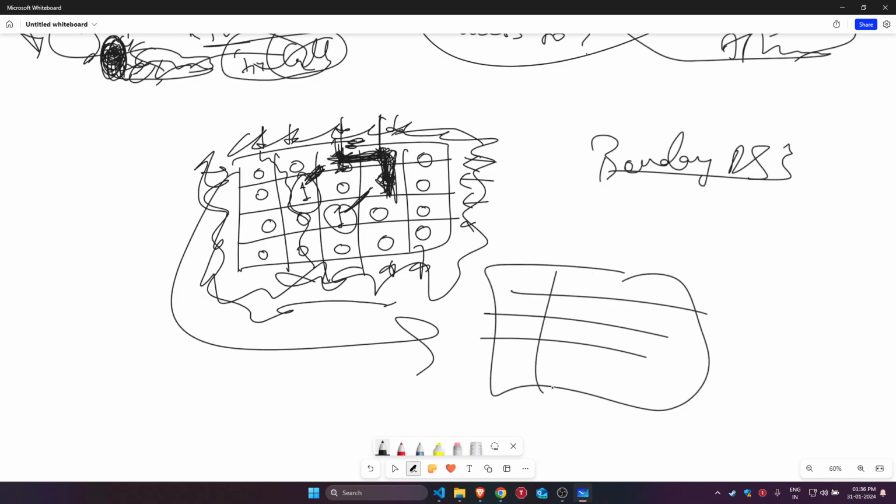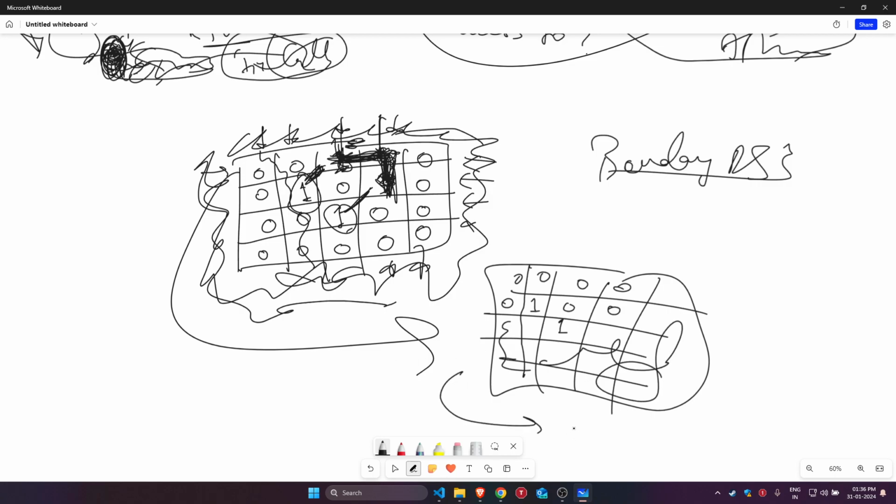This one and this one and this one all become 0, and this one will stay like this. Now these three have become zero, and the other ones were already zero.